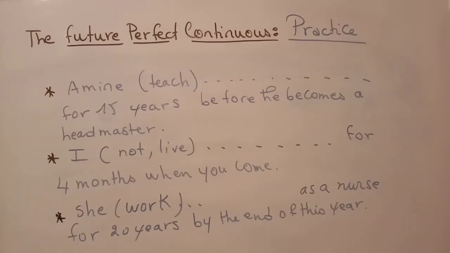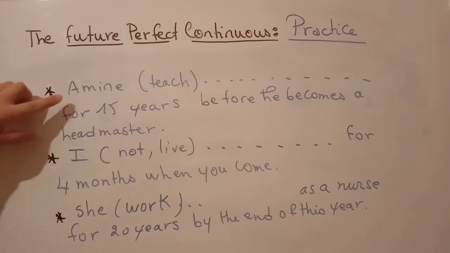Okay, now to test your understanding of the future perfect continuous, let's do this short task. Okay, so to your knowledge, the future perfect simple and the future perfect continuous use the same time adverbs or time expressions like by the time, before, when, plus verb simple present. You have by the end of the month, by the end of this year. So they use the same time adverbs. The difference, as I said, is in the emphasis of duration concerning the future perfect continuous or progressive, right? Okay, so let's do the task together.